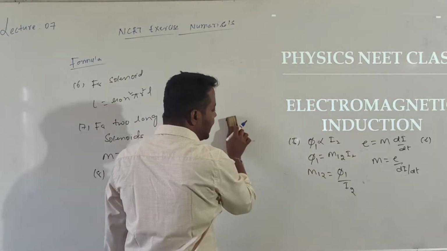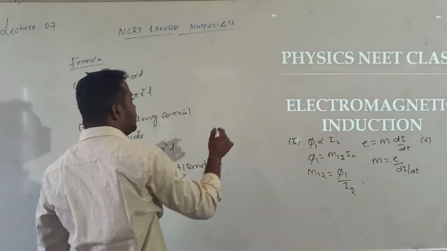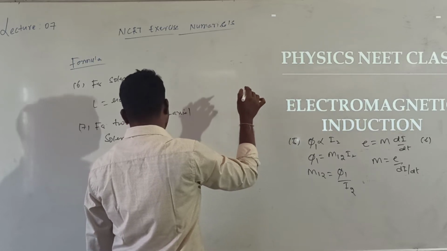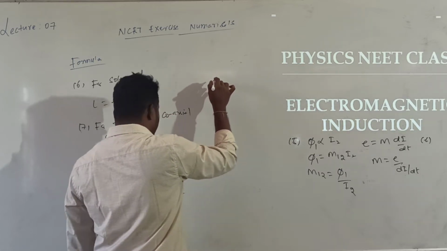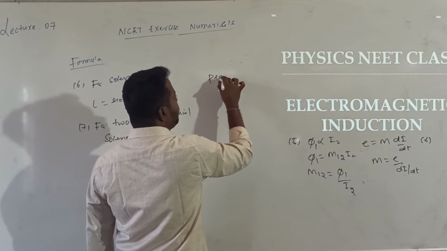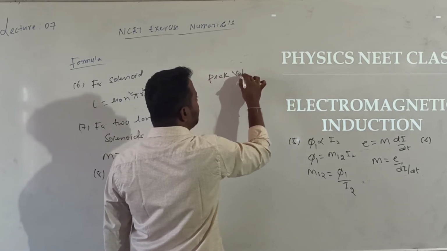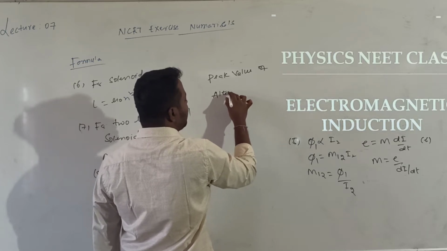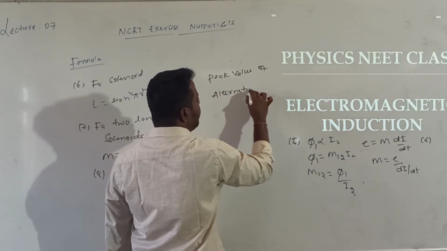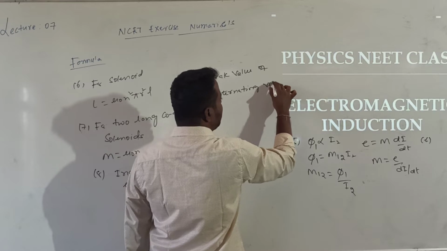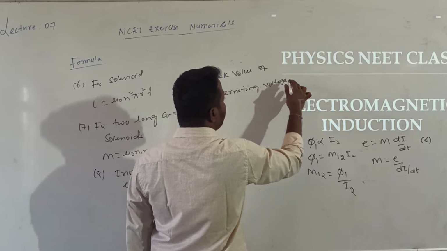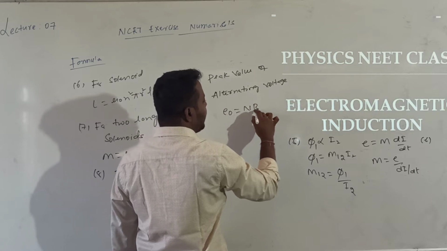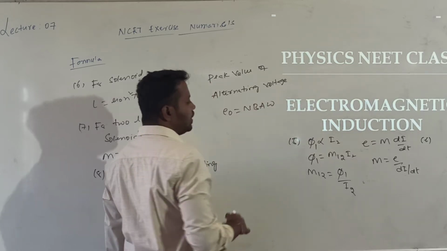So after completing the instantaneous value, what is E naught? The peak value of alternating voltage. That is given by E naught is equal to N into B into A into omega.